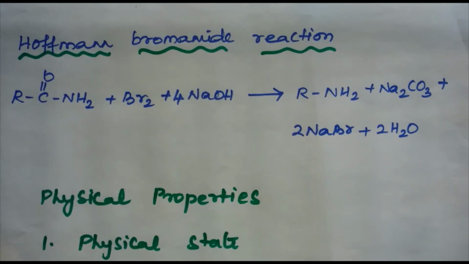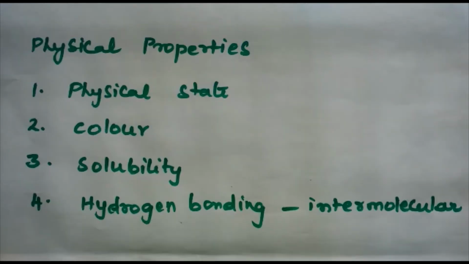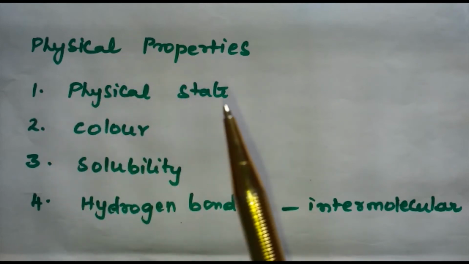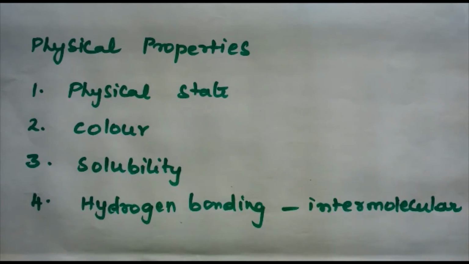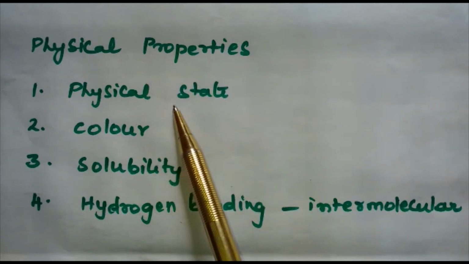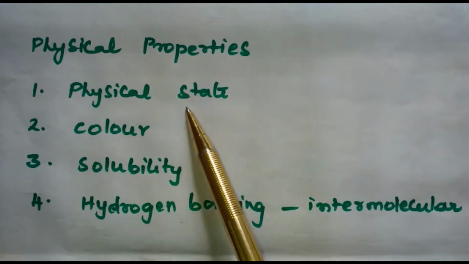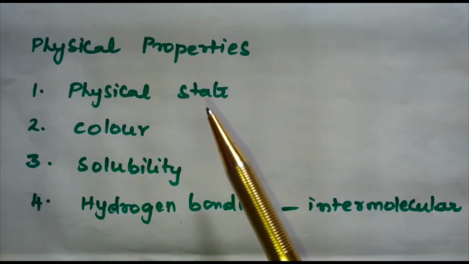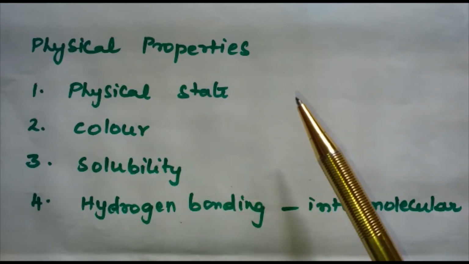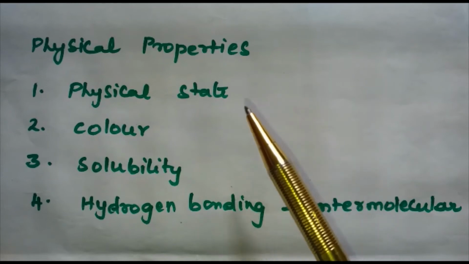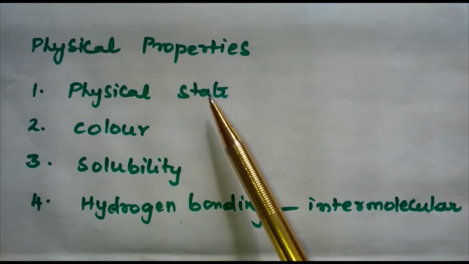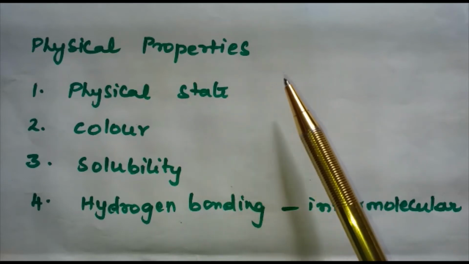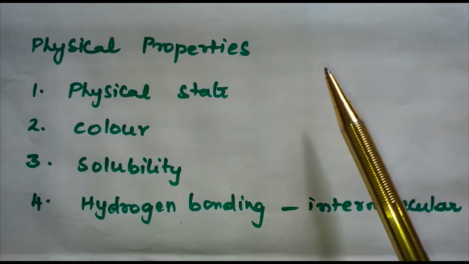Next, let us discuss the physical properties. First one is the physical state of amines. The lower aliphatic amines are gases with fishy odor. Primary amines with 3 or more carbon atoms are liquid, and higher amines are solid.